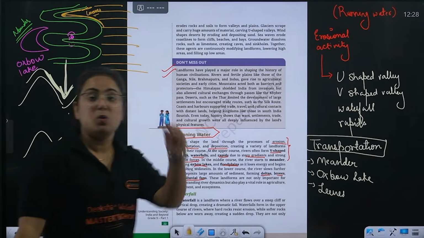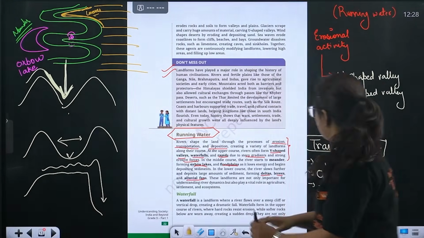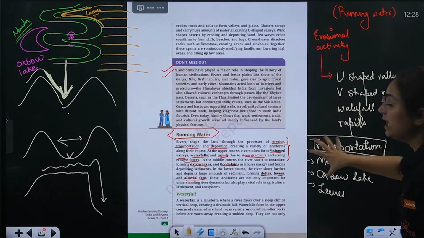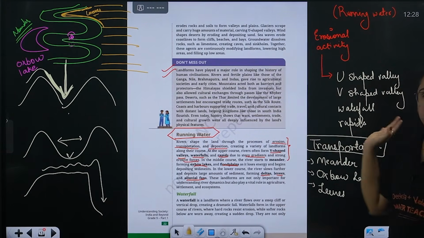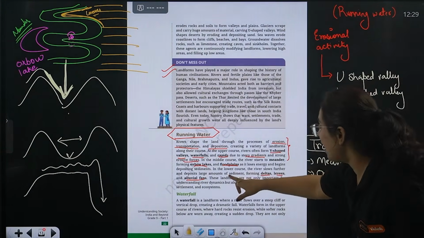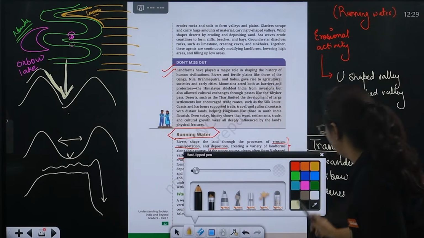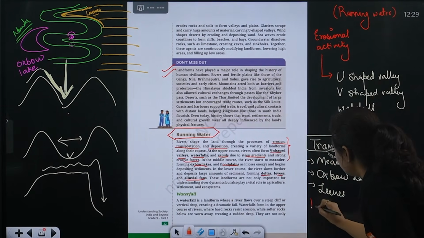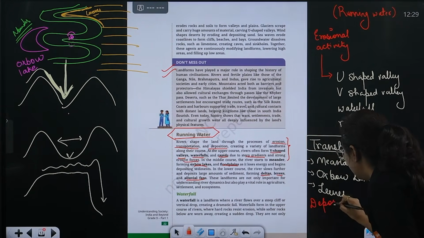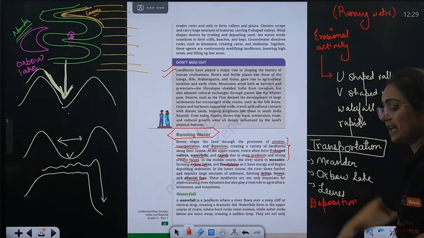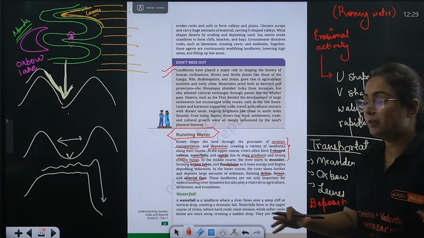Okay? And it is only formed because of this transportational activity caused due to running water. Getting? Very good. Now coming towards the depositional part. Now coming towards the landforms that are formed because of the depositional. When the sediments actually get deposited over there, what will be formed?